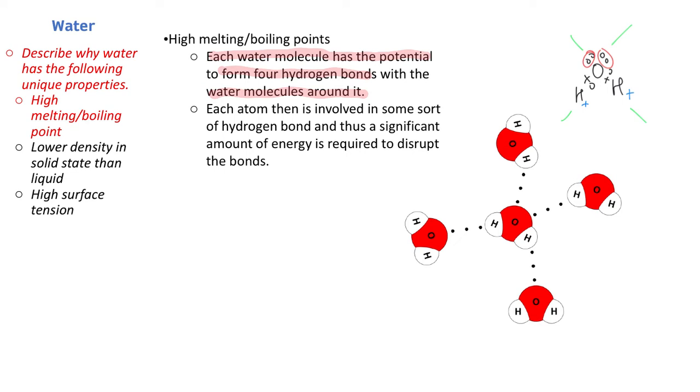And you can see that in this diagram here. One with the lone pair, that's that one there. One here, that's that one there. One here, that's that one there. One here, that's that one there. Now, because it can form these 4 hydrogen bonds with the water molecules around it, that's quite strong, and it's unique to water in this way. It makes a nice, pretty tetrahedral shape.